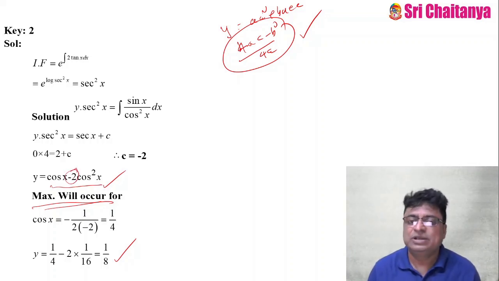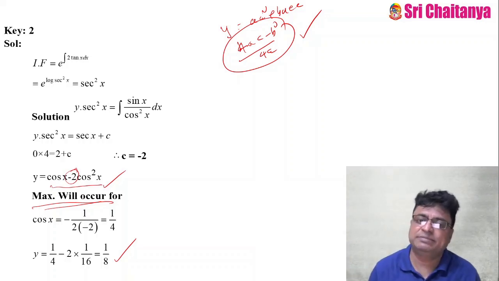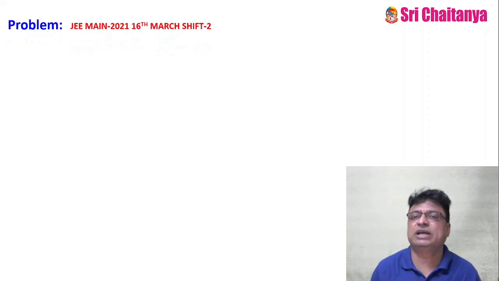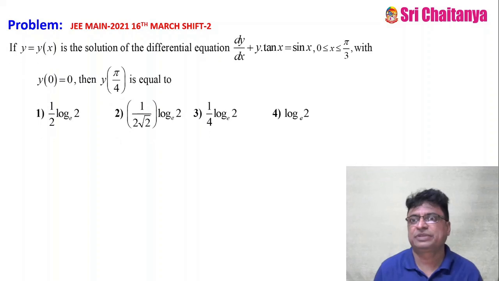Got the point? And what is the formula? b square minus 4ac by 4a. Apply that. You will get the answer easily. Clear? This is one problem. Now coming to the next problem. Again, this question they asked in JEE Main 2021 March 16th shift 2.